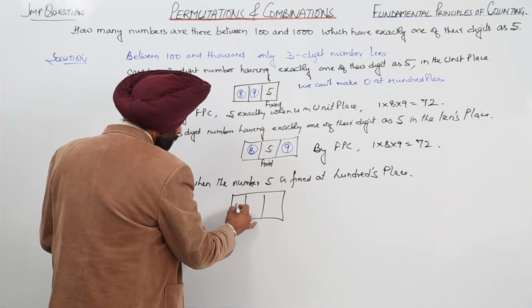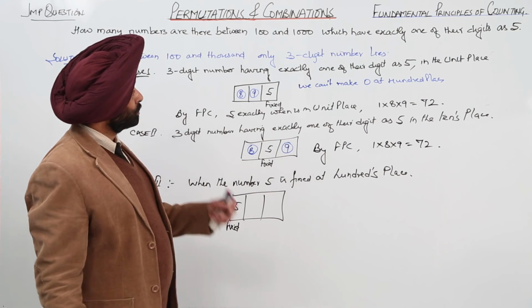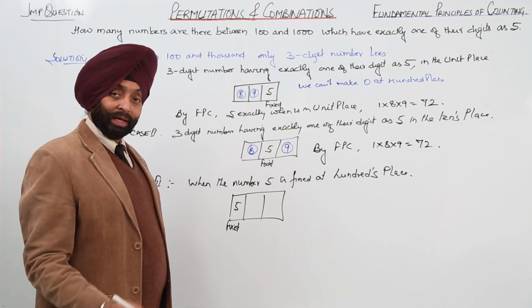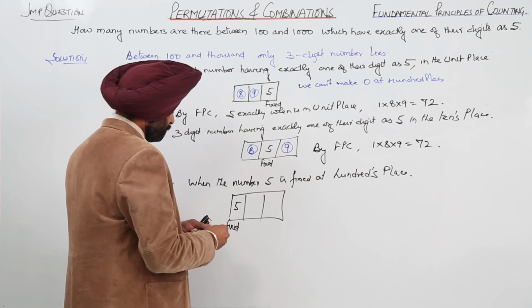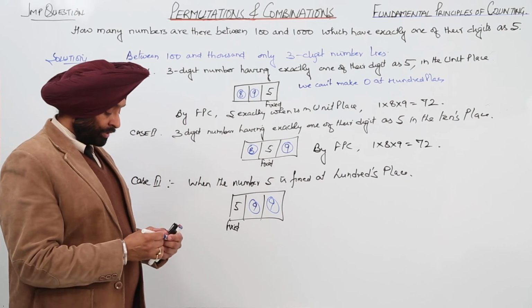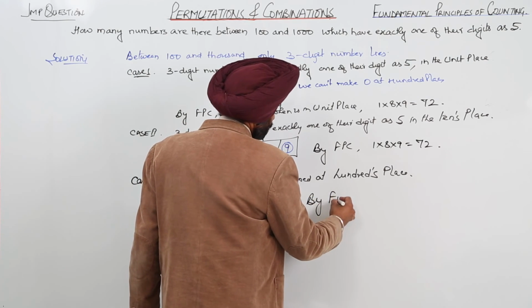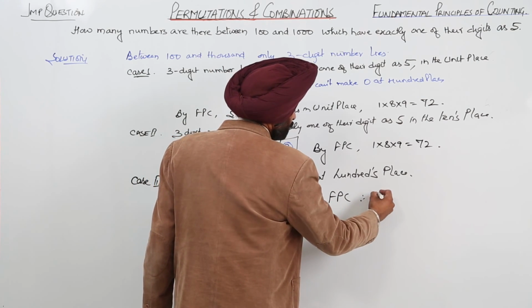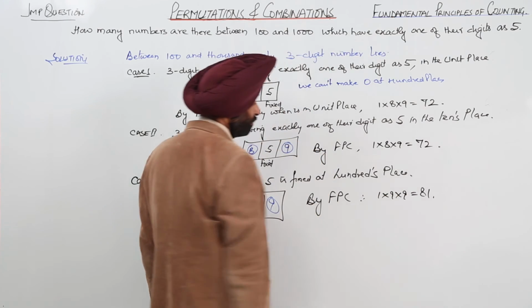Now 5 is fixed here. From 0 to 9, how many are there, excluding 5? 9 will be here and 9 will be here. So by the fundamental principle of counting, total is 1 times 9 times 9, that is 81.